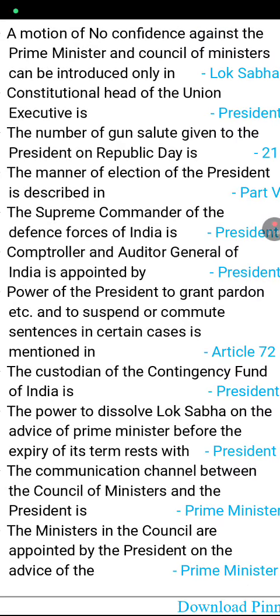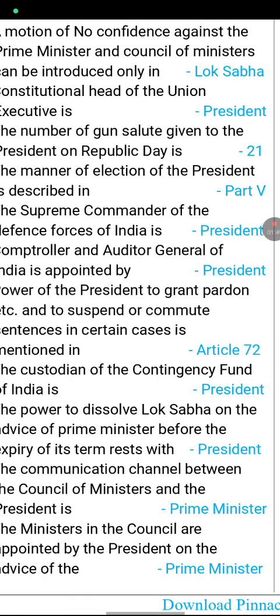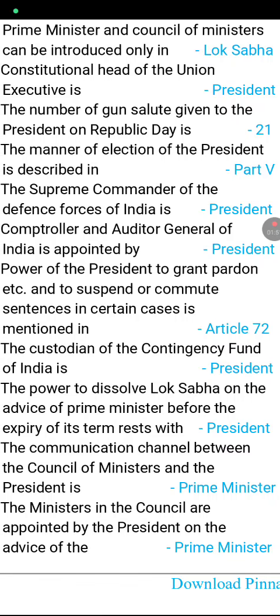The power of the President to pardon, suspend or commute any sentence is mentioned in Article 72. The custodian of the Contingency Fund of India is the President. The power to dissolve Lok Sabha on the advice of the Prime Minister before the expiry of its term rests with the President. The communication channel between the Council of Ministers and the President is the Prime Minister.